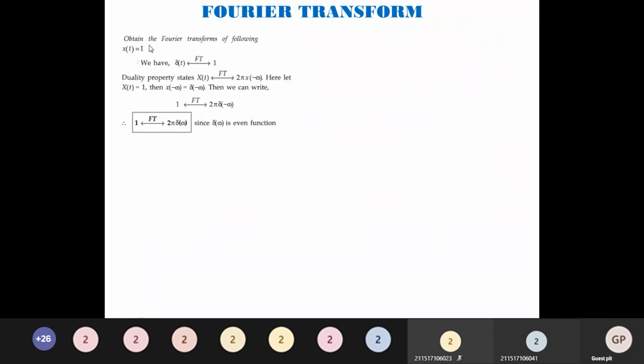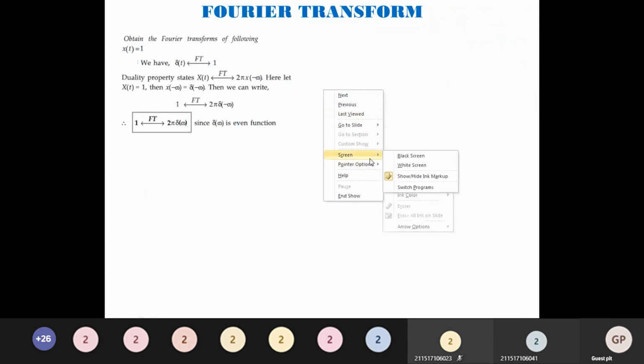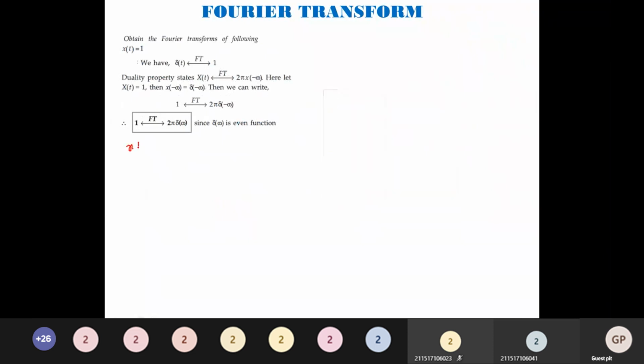Fourier transform of 1 is 2 pi into del of omega, since del of omega is an even function. What does an even function mean? Again, this is one of the important properties. An even function states that x of t is equal to x of minus t.